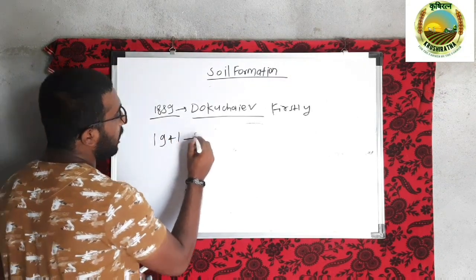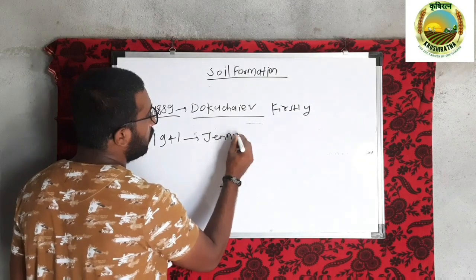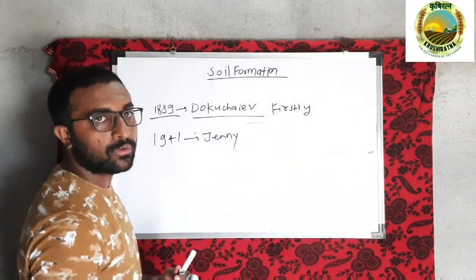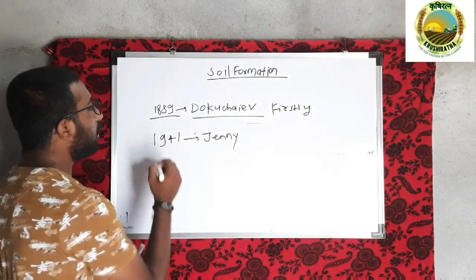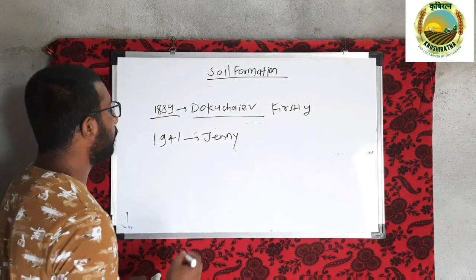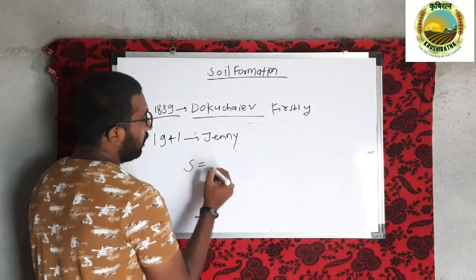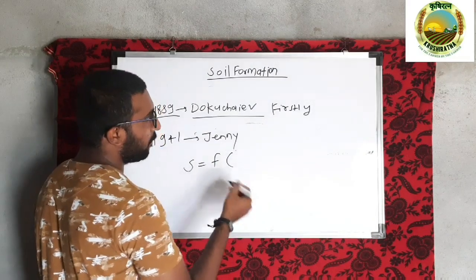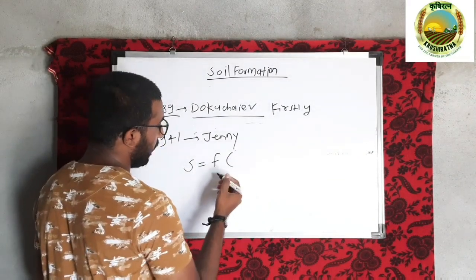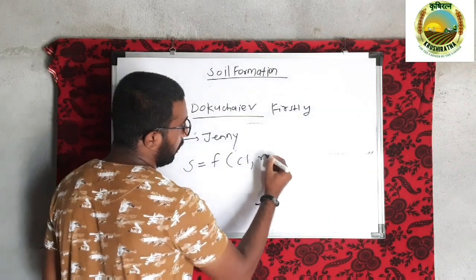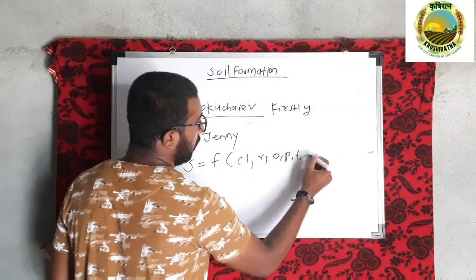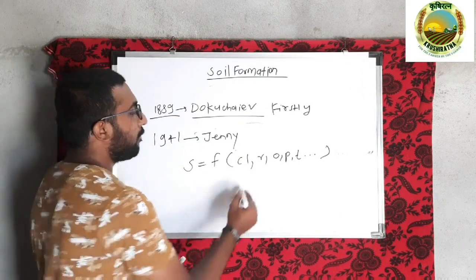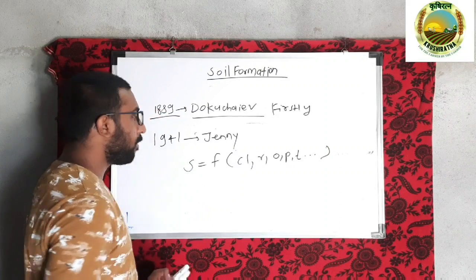Then in 1941, the scientist Jenny, the famous Jenny's equation we have seen in our first semester course of fundamentals of soil science. According to Jenny, in his equation, not 3 but 5 or more than 5 factors are responsible for the soil forming processes. So there are 5 factors responsible for soil formation.